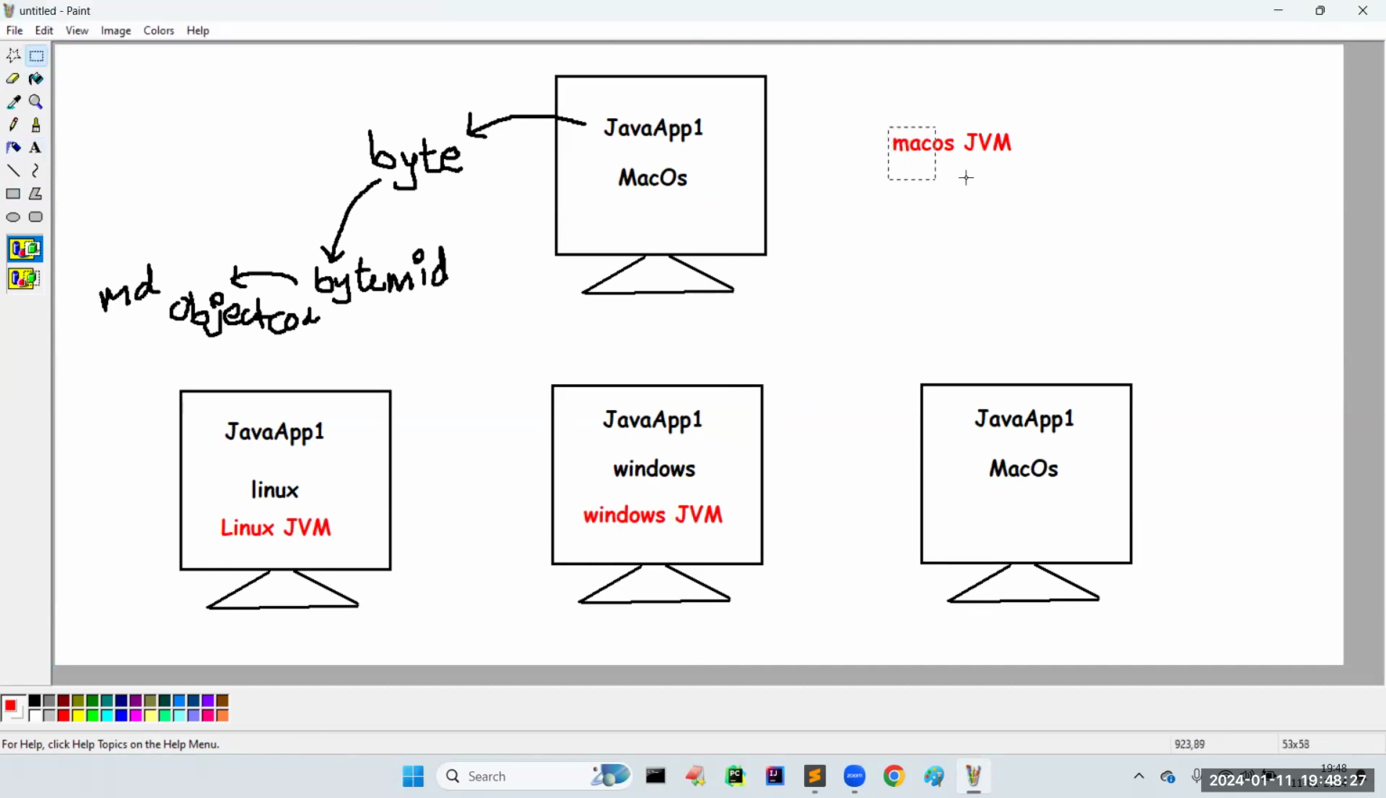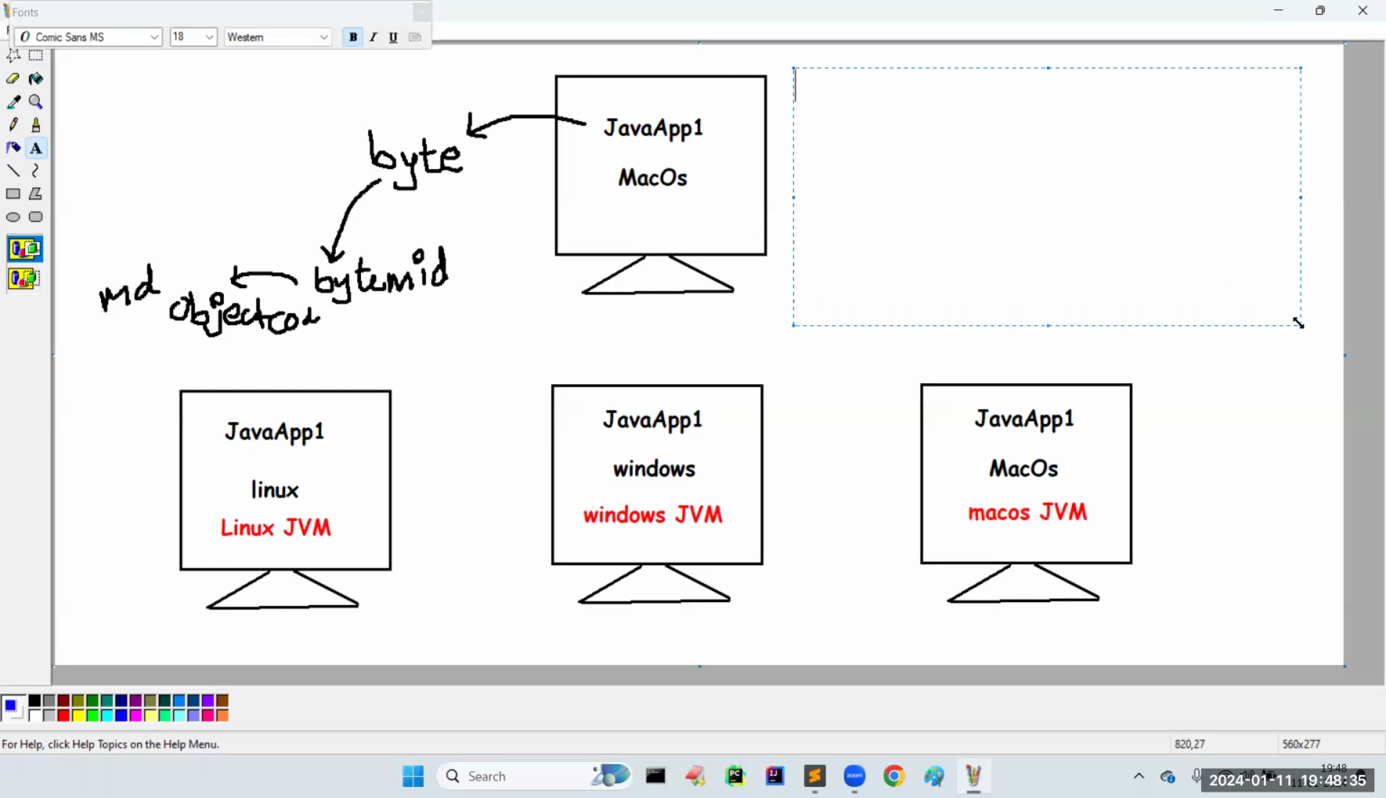Sir, now some people may have a doubt. Sir, I have one question here. Is this bytecode machine dependent or machine independent? Sir, it is machine independent. Sir, what about JVM, the Java virtual machine? Is it machine dependent or machine independent? It is machine dependent. Sir, the Windows operating system JVM is different from the Mac OS operating system JVM. So there will be a differentiation.